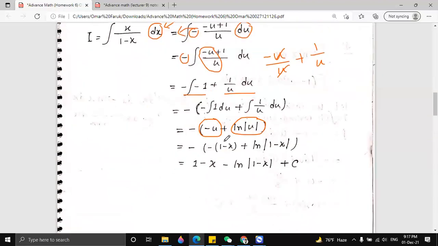Now you just substitute the value of u. This is 1 minus x, right? And here also substitute u, 1 minus x. Then you get the final result. You see here, minus, it will be plus, then plus 1, then minus x, then this minus is multiplied with these things also. So it will be minus ln 1 minus x. Then at the last we write plus c.